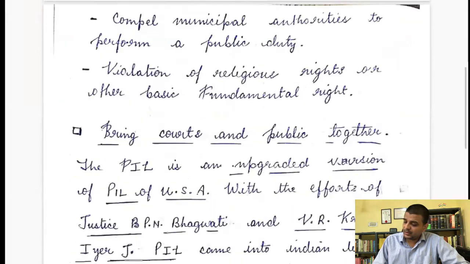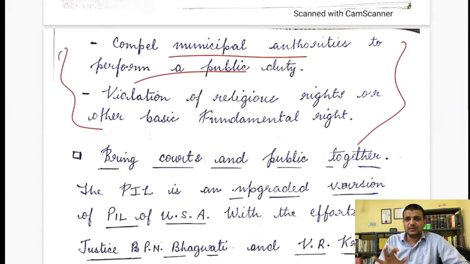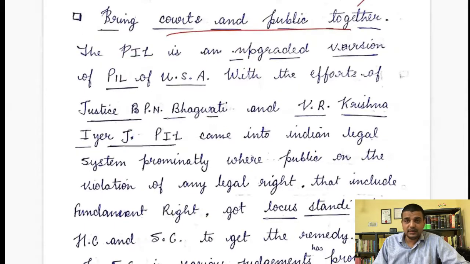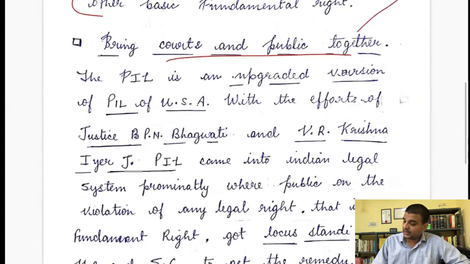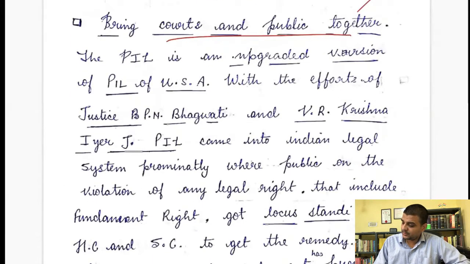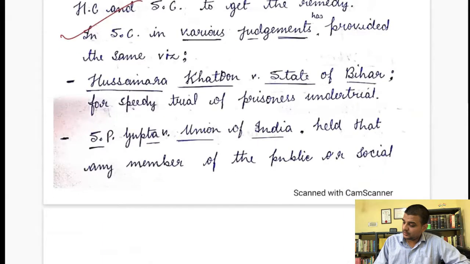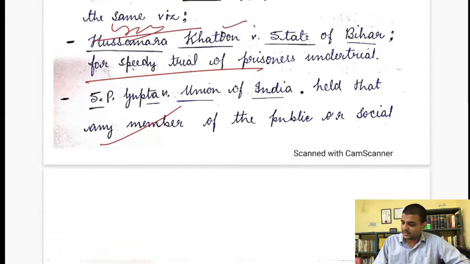"Compel municipal authority." No, this is going into too much detail. Simply write, in very short, these are the uses of a particular PIL. Yes, you have not mentioned environmental cases, right? Whether you mentioned that aspect later on, let me see. "Bringing courts and the public together." USA, yes. P.N. Bhagwati, good, very good. Uses you can write here, some of the examples of the use of PIL, that you can mention there.